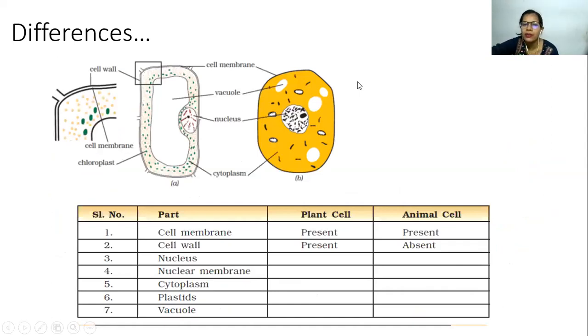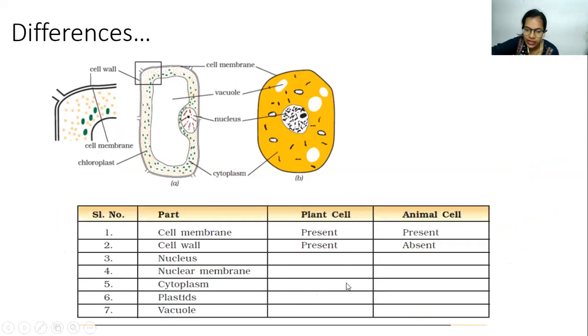Now the differences between plant cell and animal cell. Very nicely we know that the cell wall is absent in the animal cell, which we have discussed. Cell membrane is present in both. Vacuole is there, but the vacuole present in the plant is large as compared to the animal. Both have the nucleus and cytoplasm.